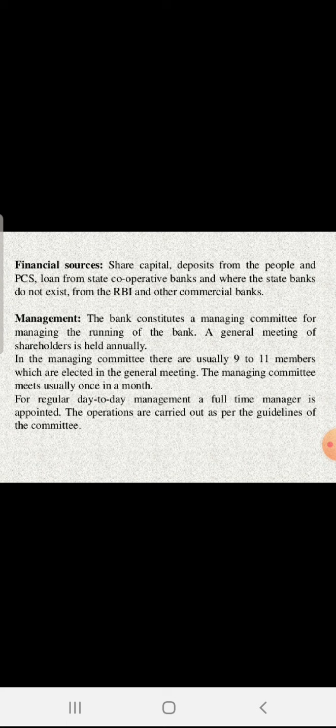As per the rule of company law, here also you have to hold the meeting of the shareholders annually, because shareholders are the stakeholders and they have the right to know what functions are going on in the bank. So the annual meeting of the shareholders is to be taken. In the managing committee, there are usually 9 to 11 members, who are elected by the general meeting.